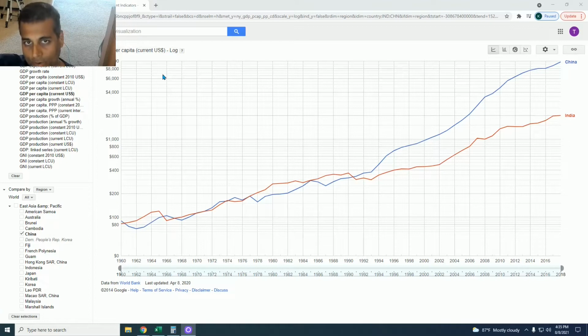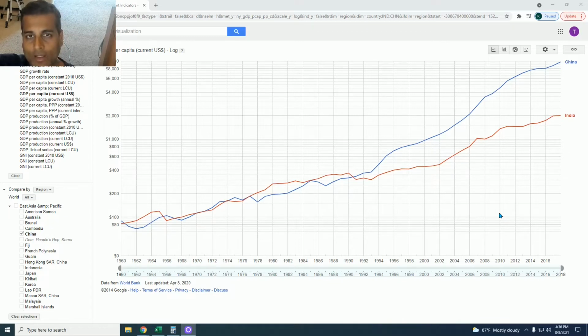Note that the vertical axis of this chart is logarithmic, so the gaps are much larger than they might appear in a logarithmic chart. They were equal until the early 1990s and then shot ahead. And now China is about 5 times as high as India in per capita GDP and is responsible for the vast majority of the entire world's poverty reduction over the period from 1992 to the present.